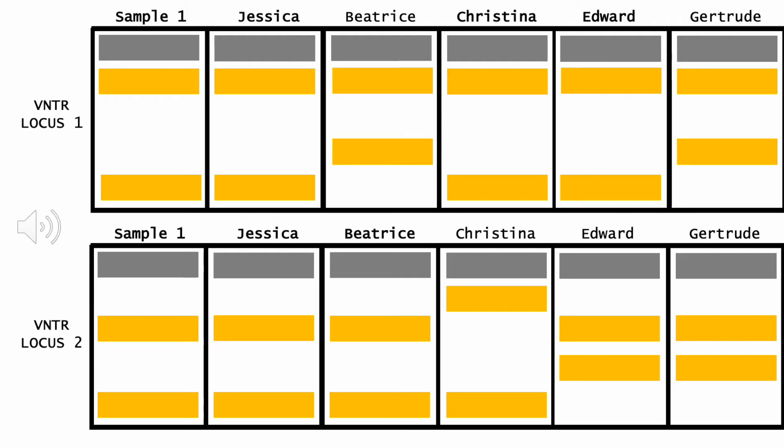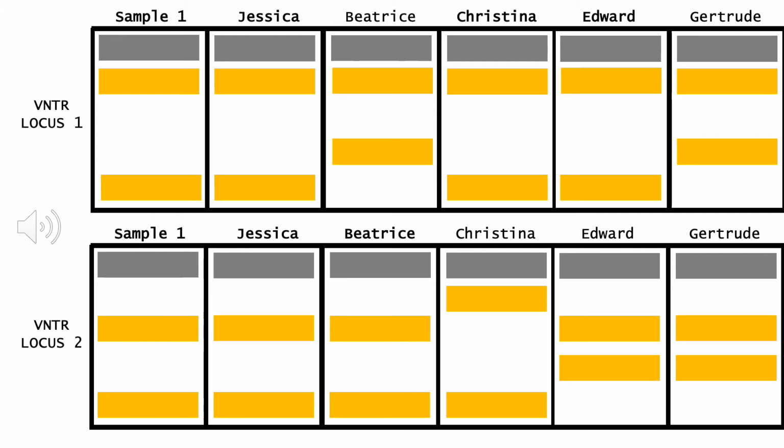2 DNA samples were found on Jessica's cup of tea that was poisoned. The DNA was amplified for 2 different VNTR loci and was run on separate gels to create DNA fingerprints. These samples were then compared to each of the 4 suspects' DNA as well as Jessica's DNA. If we observe the gels for these 2 VNTR loci, we can compare each suspect's fingerprint to the collected samples and determine who committed this murder.